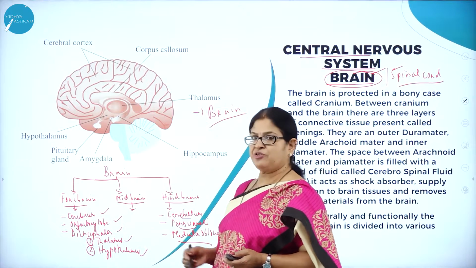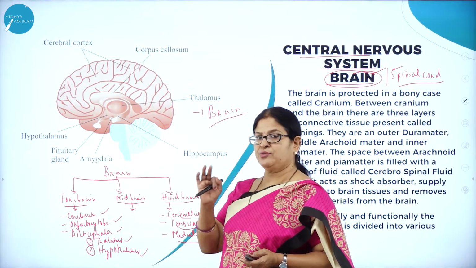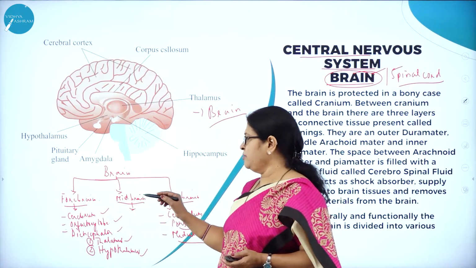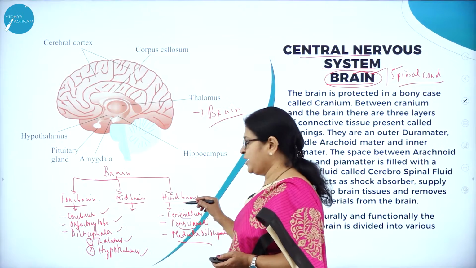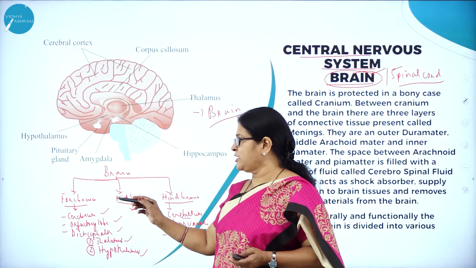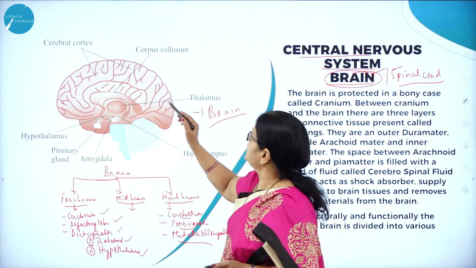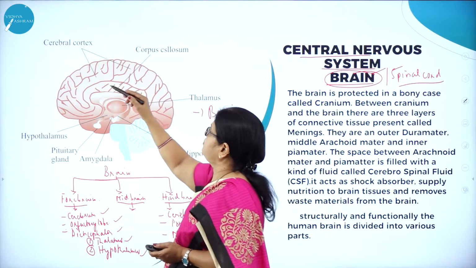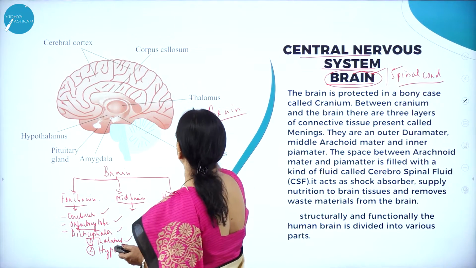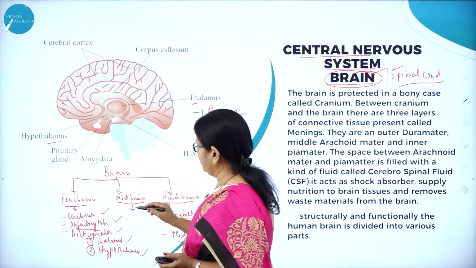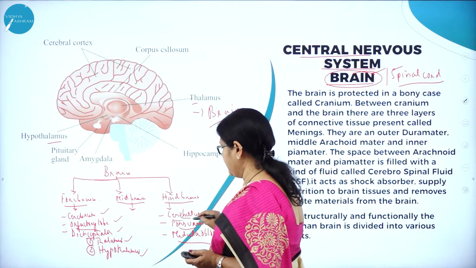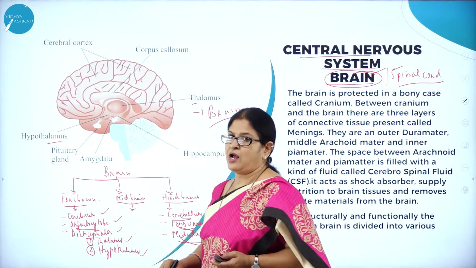Now, what is the classification of the brain? The brain is broadly classified into three very important parts. What are they? Forebrain or prosencephalon, midbrain or mesencephalon, and hindbrain or rhombencephalon. What parts are included under the forebrain? Cerebrum, the important part. Then olfactory lobe. Then diencephalon, that is thalamus and hypothalamus. Then the midbrain, the mesencephalon. Then the hindbrain, that is the cerebellum, pons varolii, and medulla oblongata.